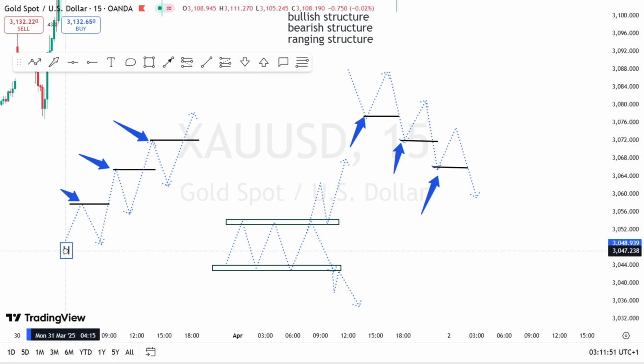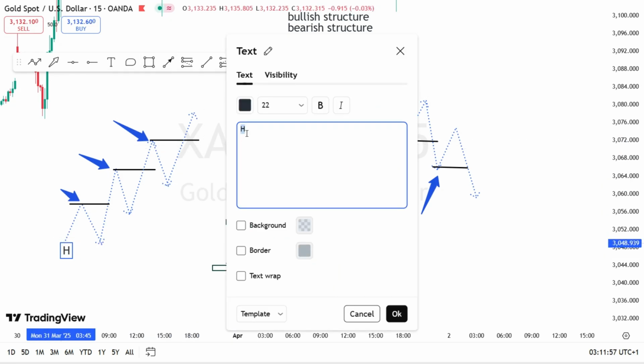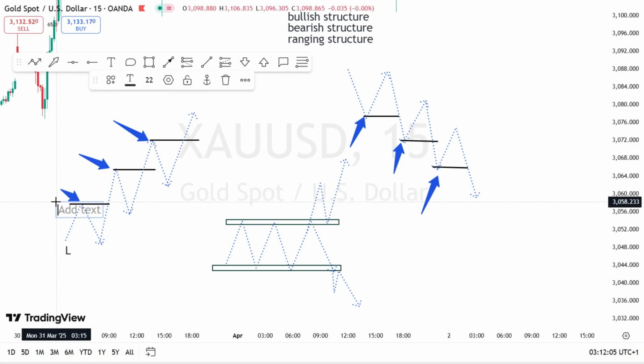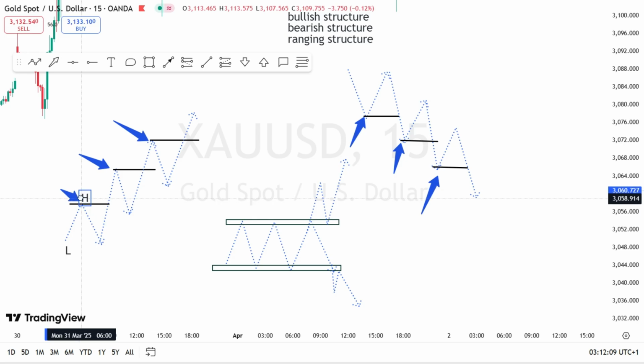So this is our low. Take note of it. This is our high. So we have our low over here, we have our high over here, and we have another low over here.